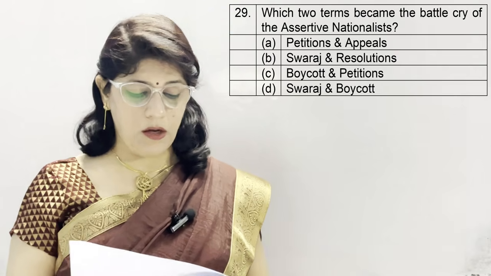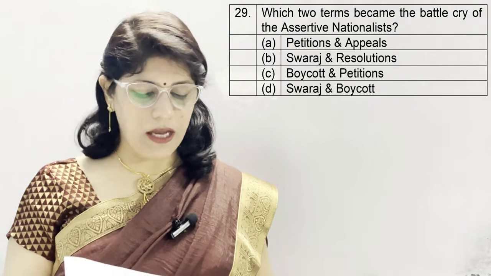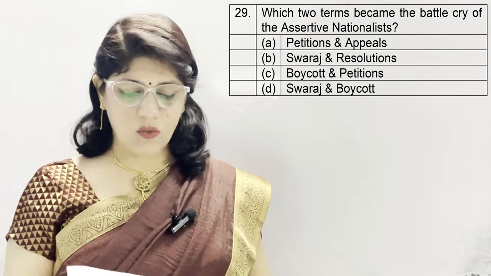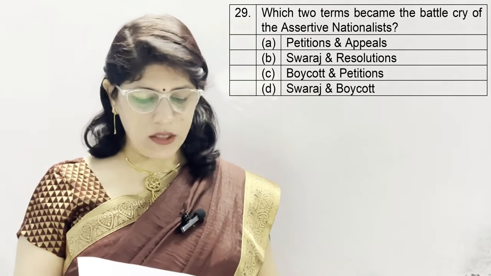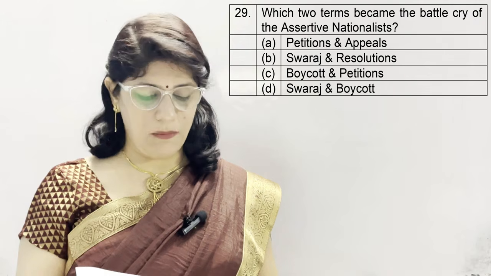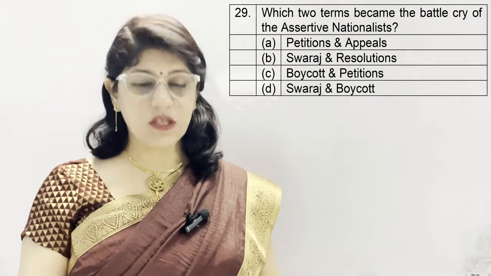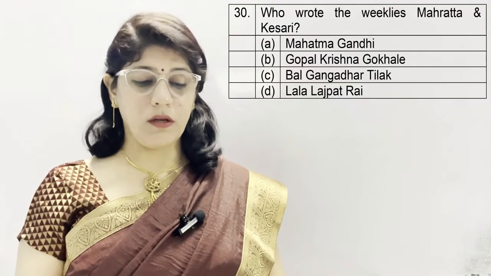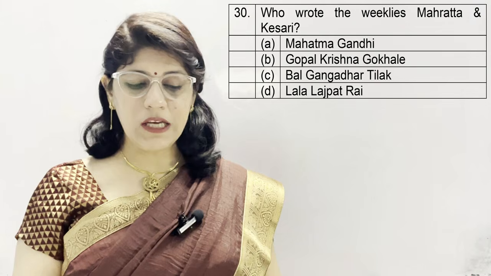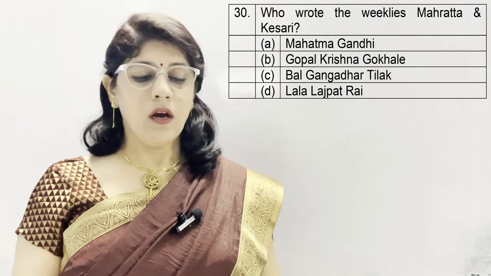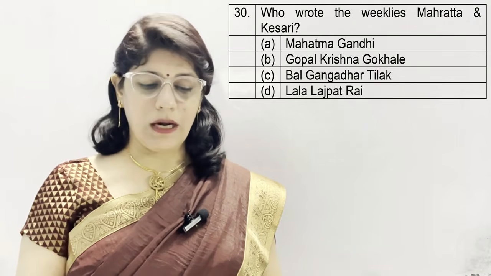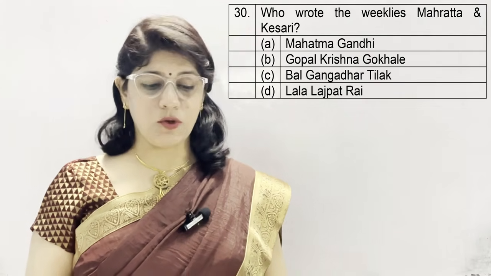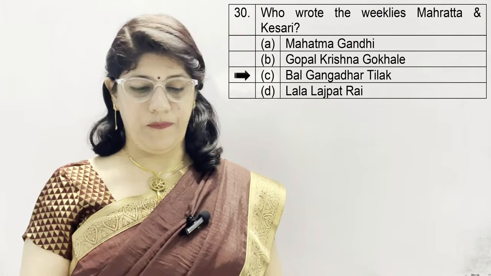Question number 29. Which two terms became the battle cry of the assertive nationalists? A. Petitions and appeals, B. Swaraj and resolutions, C. Boycott and petitions, and D. Swaraj and boycott. And the correct option is Swaraj and boycott, option D. Now question number 30. Who wrote the weeklies Maharatha and Kesari? Options are Mahatma Gandhi, Gopal Krishna Gokhale, Bal Gangadhar Tilak, and Lala Lajpat Rai. And the correct option is Bal Gangadhar Tilak.